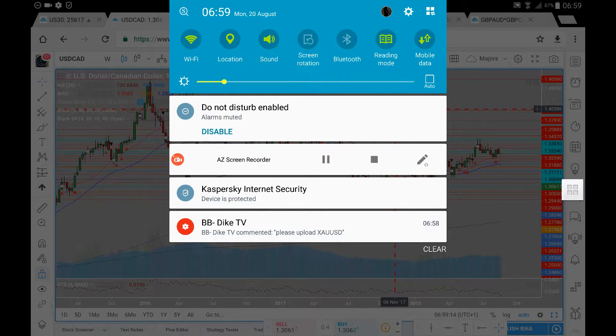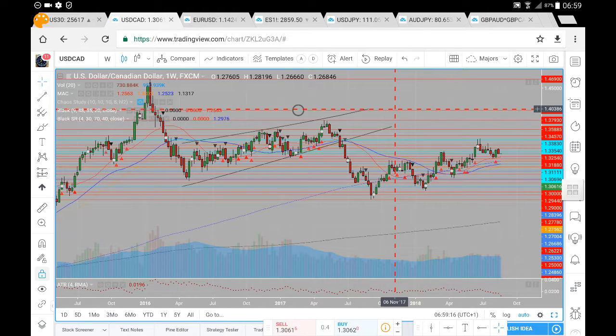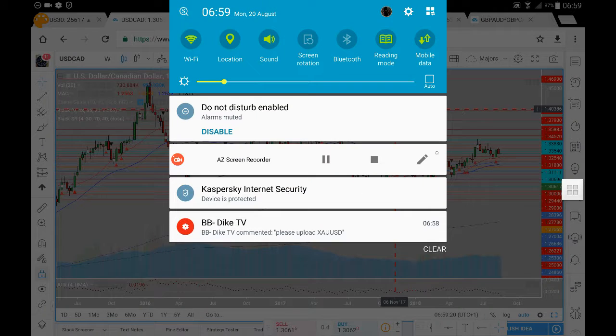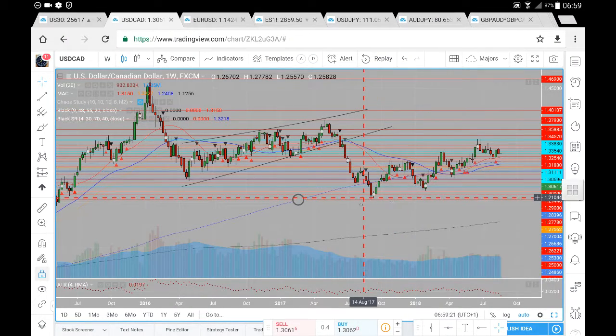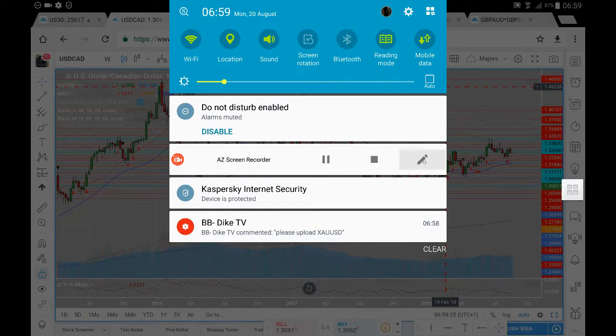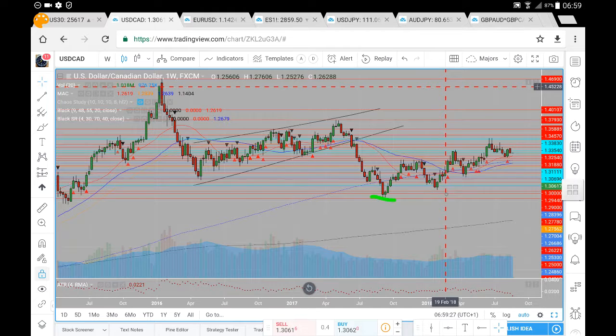So on this weekly time frame, we have our lows, we have higher lows still. Had this continuation to the upside, tested the 133, I think it was 133.83. Had the pullback from there, had a brief bullish bounce, and we do appear to be having a bit of a retracement here on the US dollar CAD.